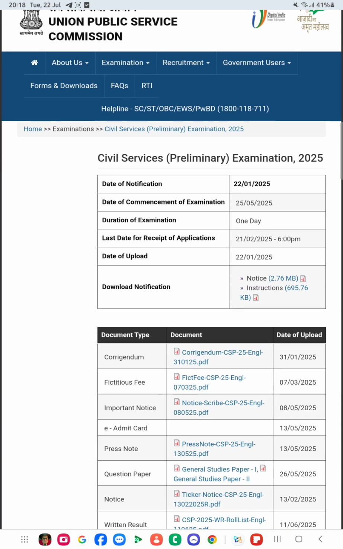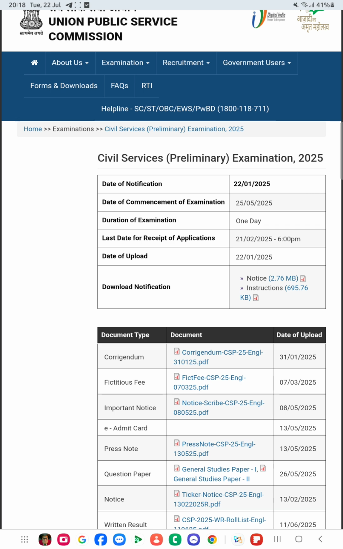As you can see here, the notification date was 22/1/2025, which is January 22, when the notification came out. Similarly, the next year's calendar has also been published on the UPSC website. Just as an example, the notification generally comes in the month of January.